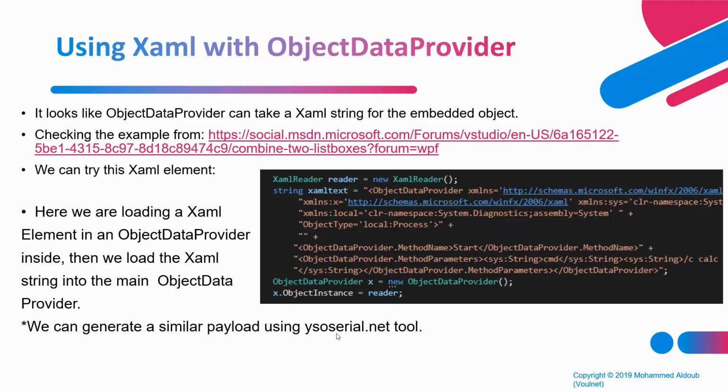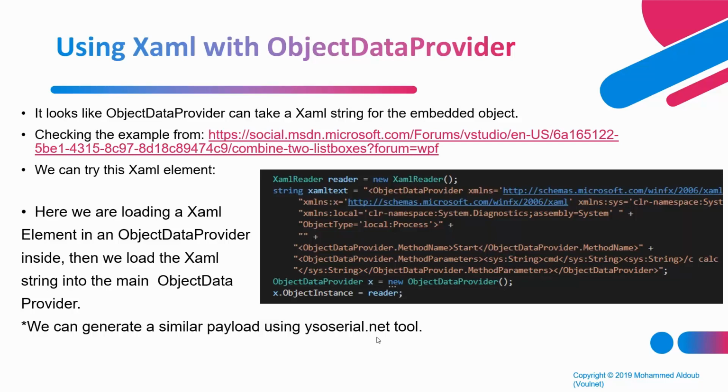You can find it in the references and on GitHub. Why-so-serial.net does all of this for you instead of you having to write all of this code and create your own payloads for XML serialization. You can just tell it, I want a payload for XML serialization, and this is the command line that I want to run, calculator, ping, PowerShell, anything like that, and it will do all of this for you.